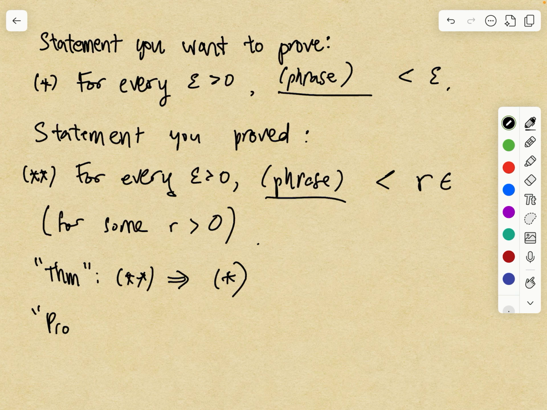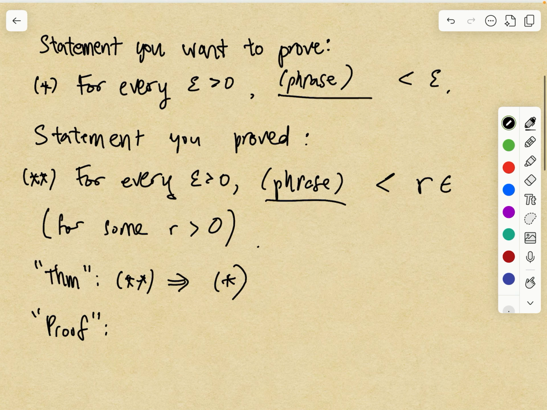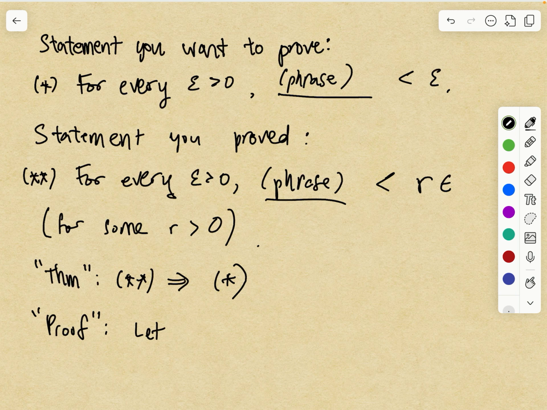And the quote-unquote proof of this is: we want to show that for every epsilon, the phrase is less than epsilon. Well, let epsilon prime be epsilon over r. This epsilon prime is a positive number, right? Because epsilon is a positive number.